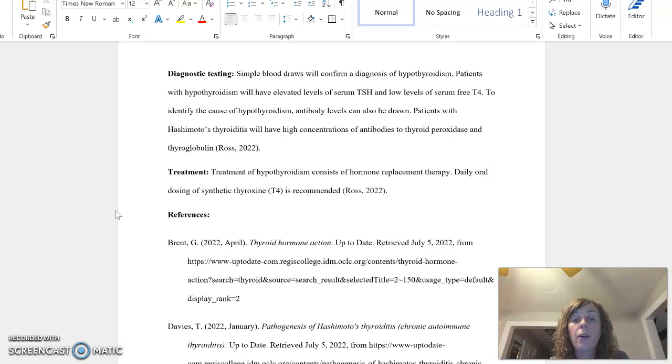To treat hypothyroidism, the patients will need hormone replacement therapy. A daily oral dose of synthetic thyroxine, which is T4, is usually recommended, and those patients will often be on levothyroxine, or Synthroid, which is the common medication that's prescribed.